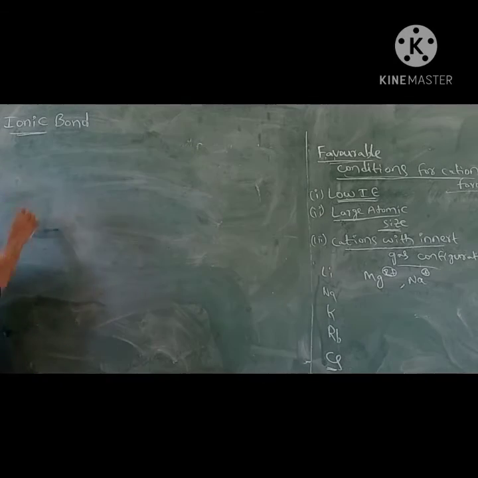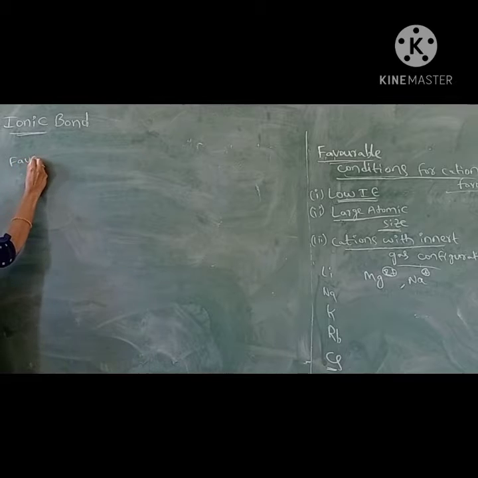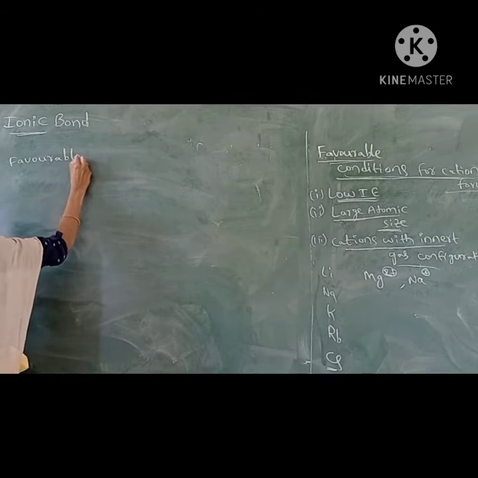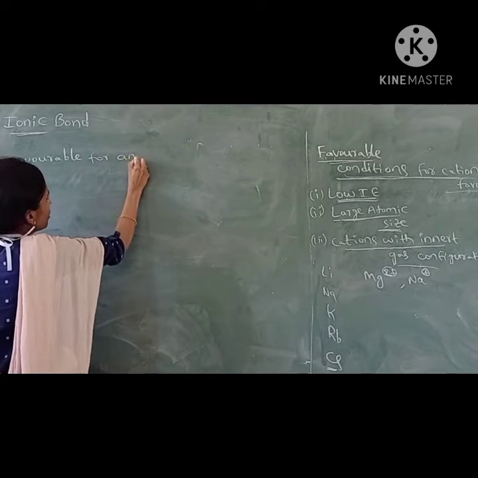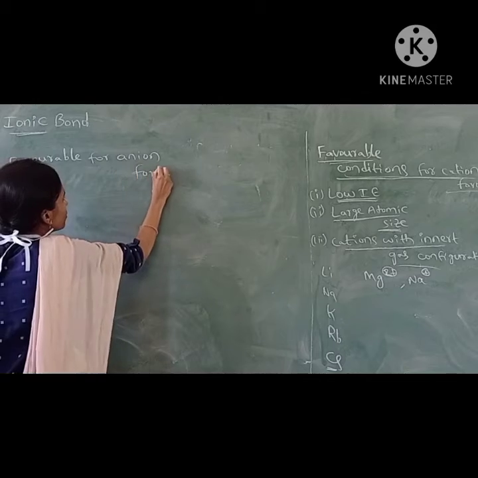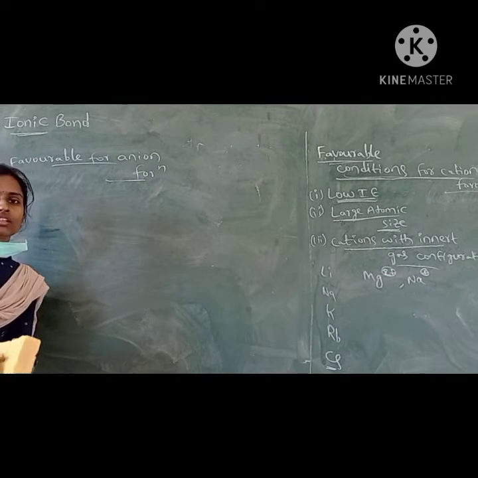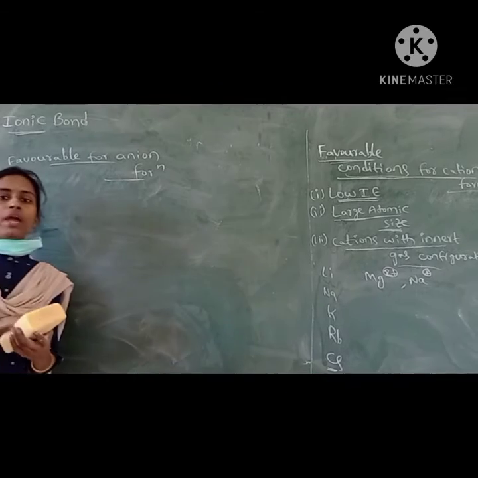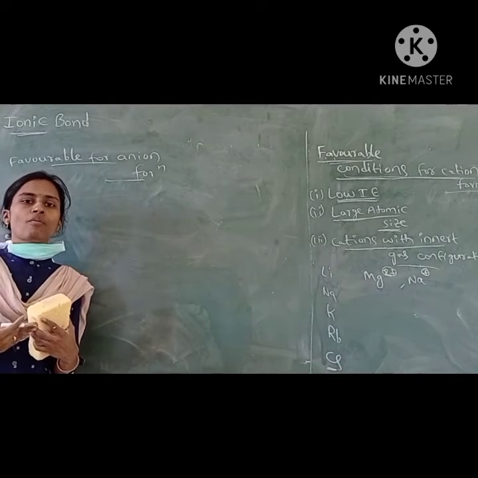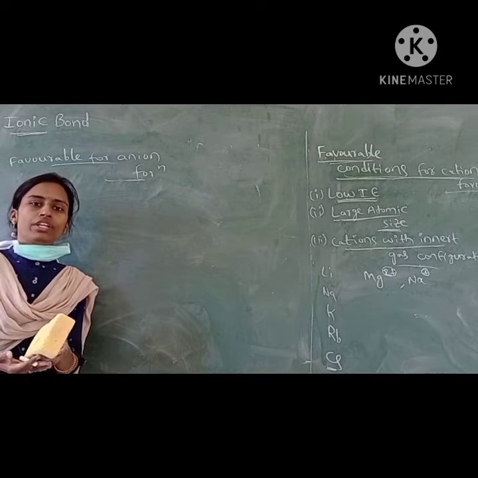What are the favorable conditions for anion formation? When an atom accepts one electron, it forms a negative ion or anion.